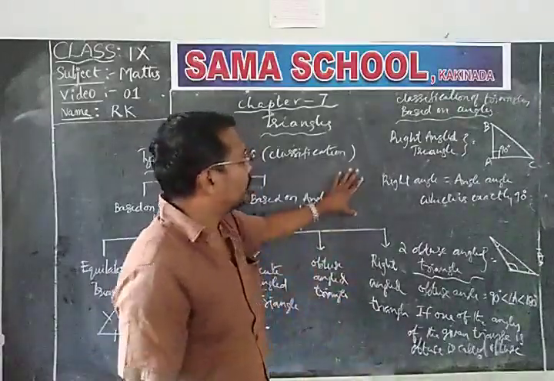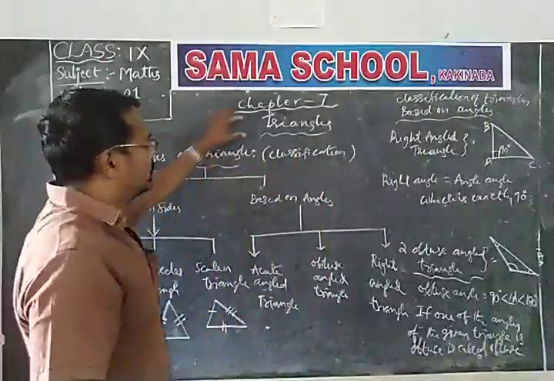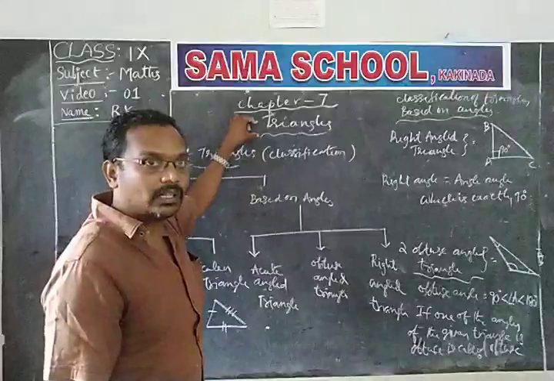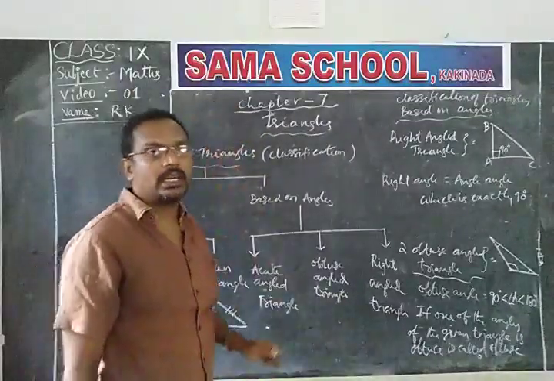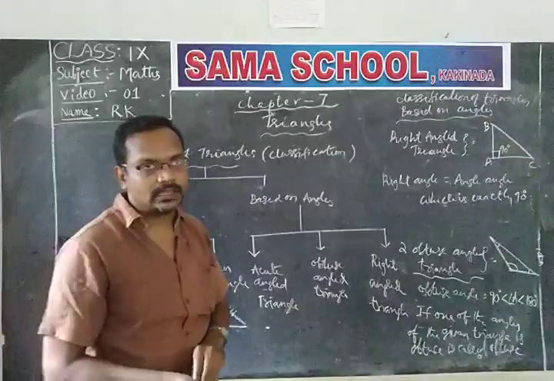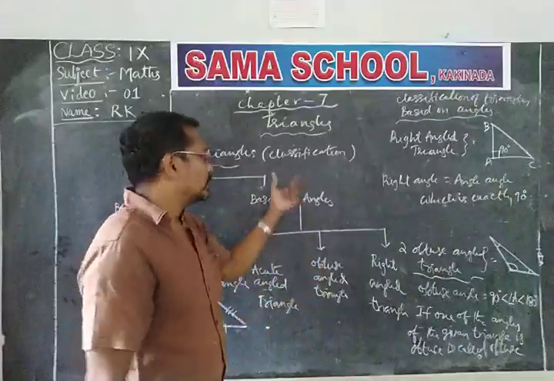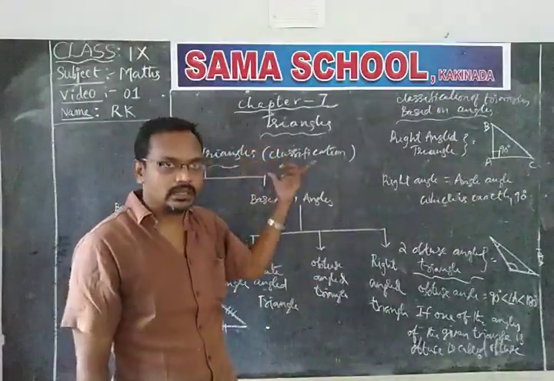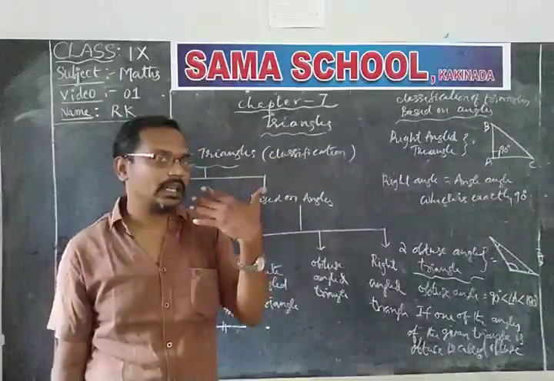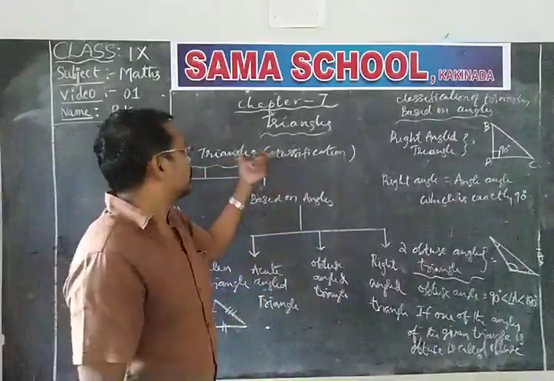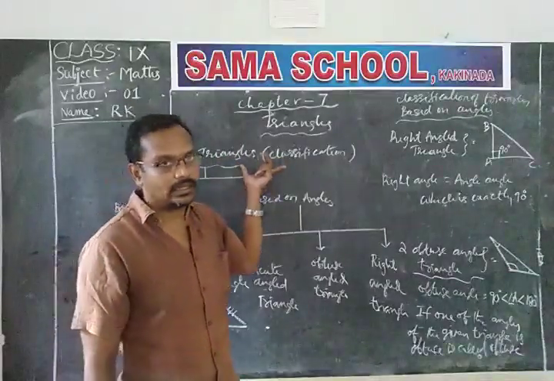Right? So up to now, what we have discussed in this class is the definition of a triangle. So what is that? A simple closed figure formed by three line segments, or bounded by three line segments, is called a triangle. Then what is a polygon? Already I discussed that. A polygon which has three sides is also called a triangle. A polygon is nothing but a simple closed figure formed by line segments.